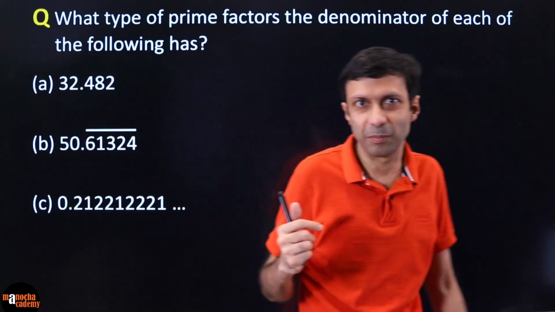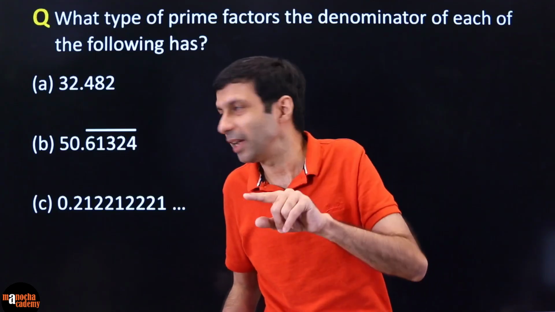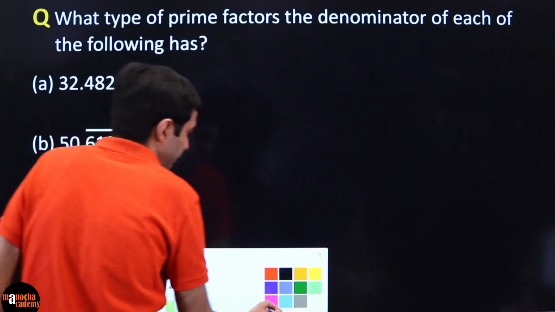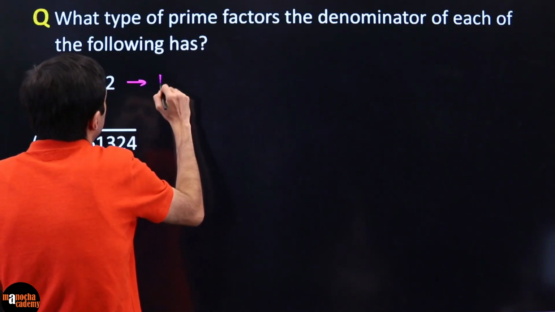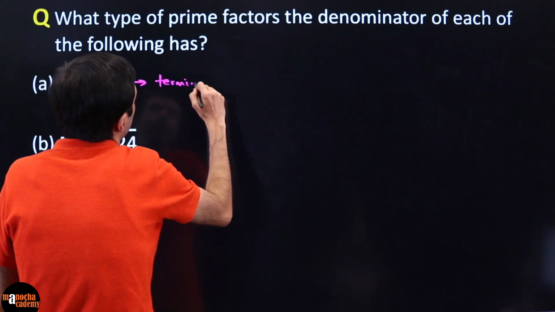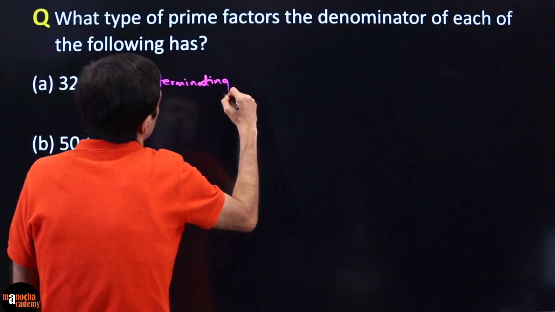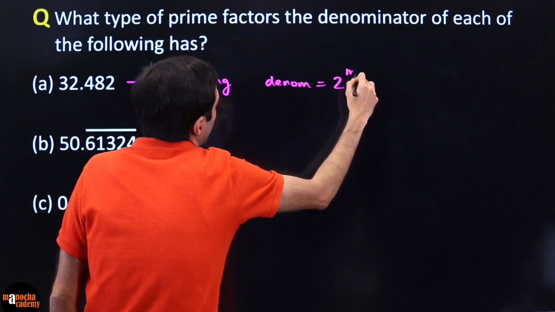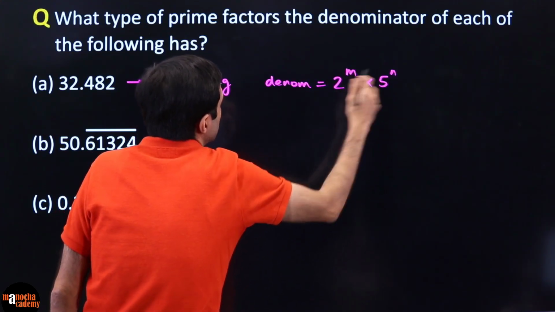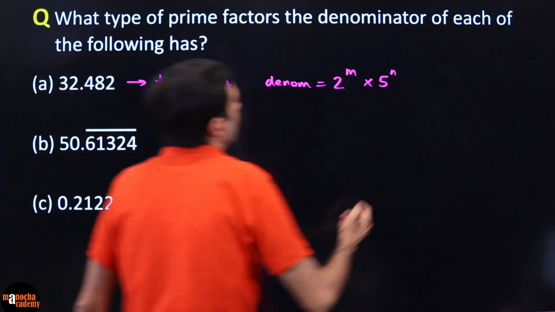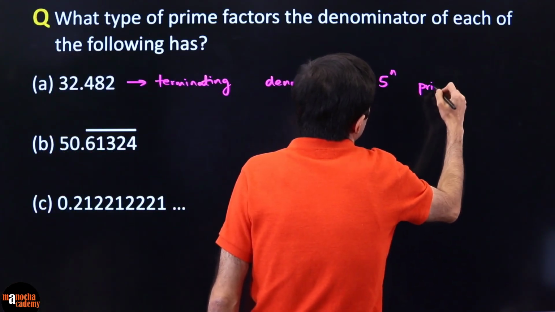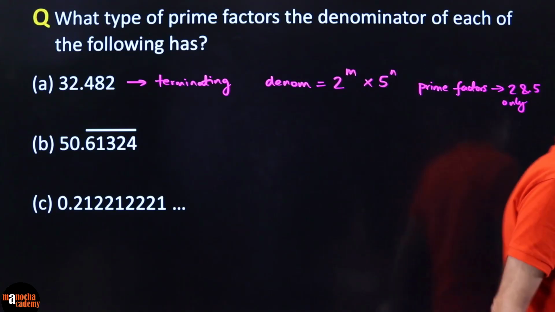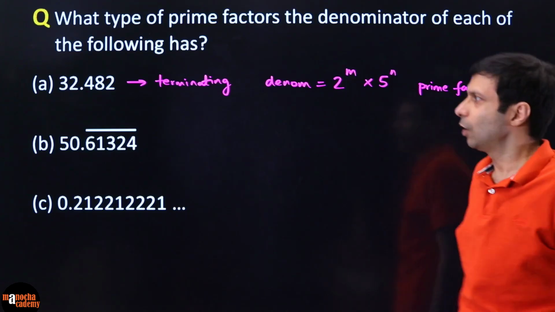So we can use that trick because we had learned that if it is terminating, like this one is terminating, right? If you look at this one, this is clearly a terminating decimal. Because it is terminating, we can say the denominator is of the form 2 to the power m, 5 to the power n. What does this mean? Only multiples of 2 and 5. So we can say prime factors of the denominator are 2 and 5 only. That's it. Clear?